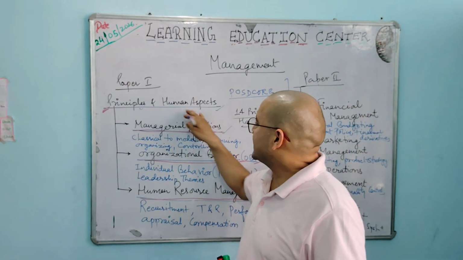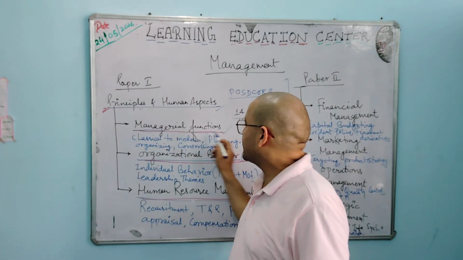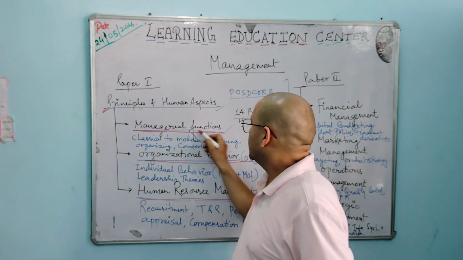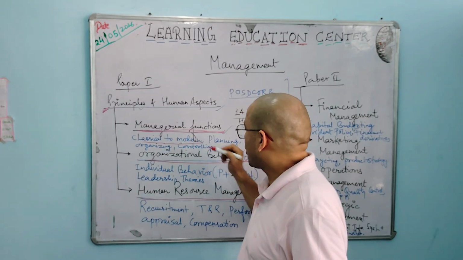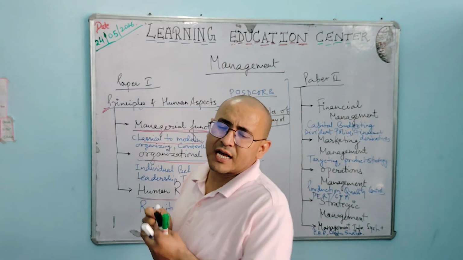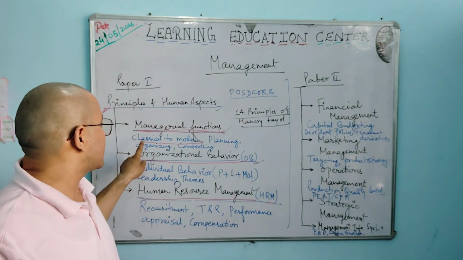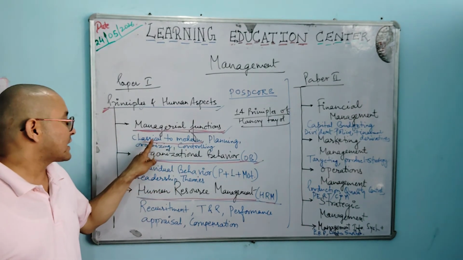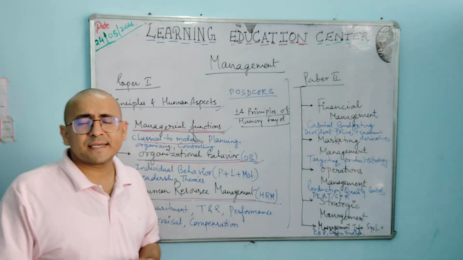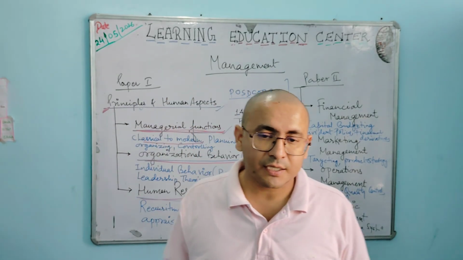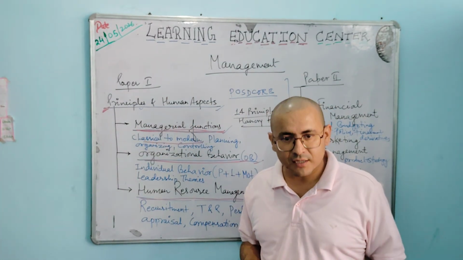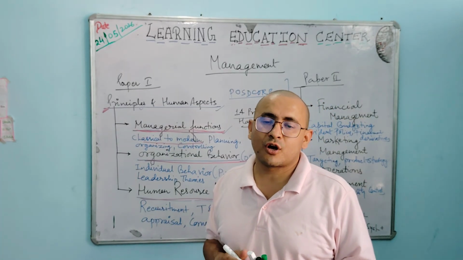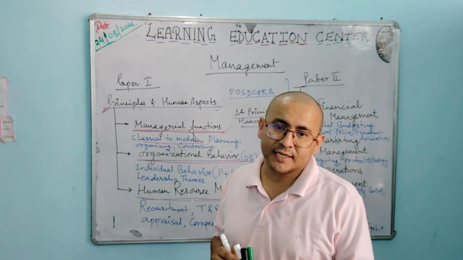So the principles and human aspects first have managerial functions. Inside this, there is classical to modern. The thinkers related to management come under this managerial function, from classical to modern. There may be classical, traditional, old, conventional thinkers, and definitely modern thinkers, new thinkers, or we will say neo thinkers.